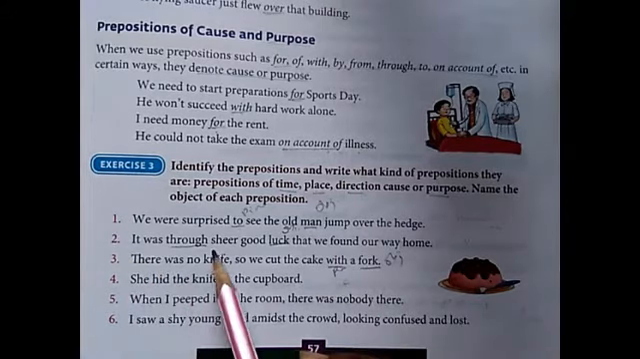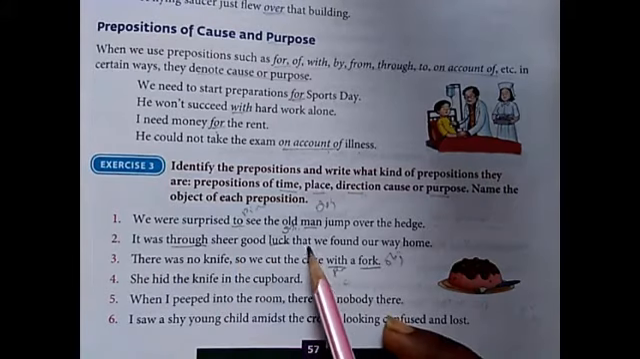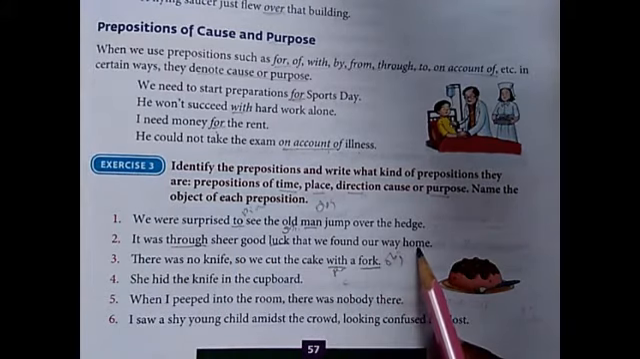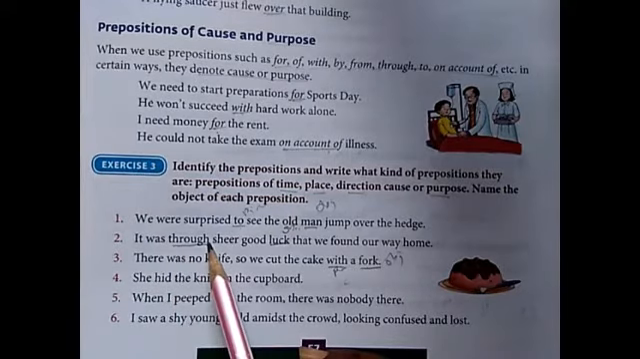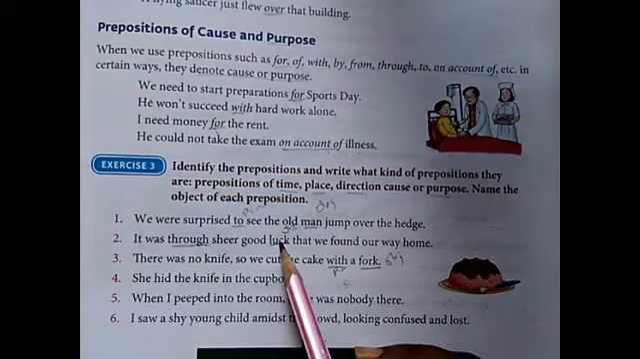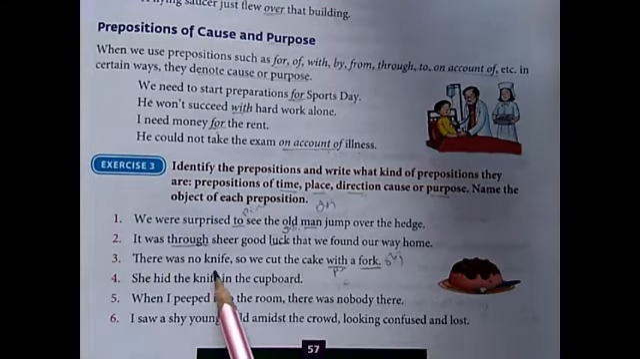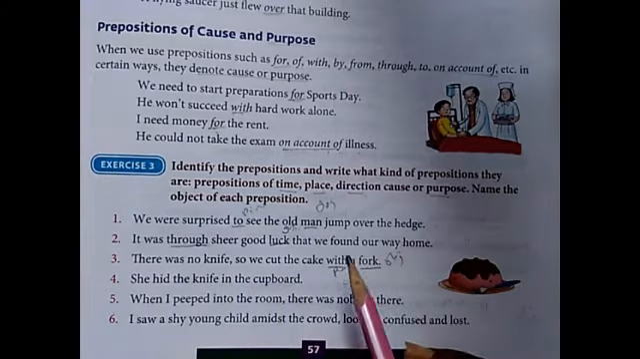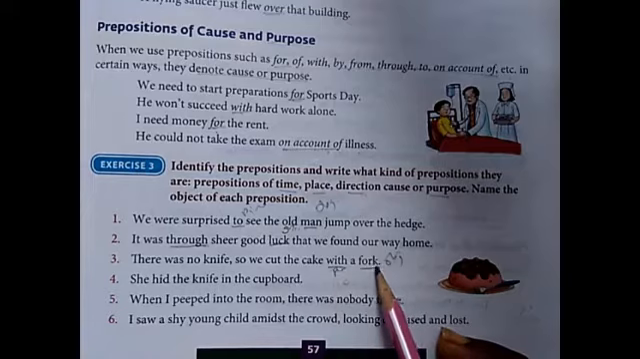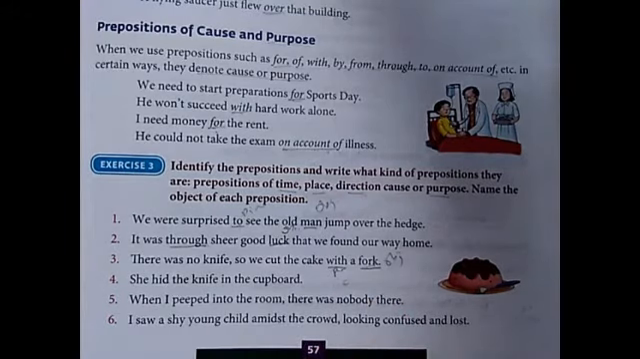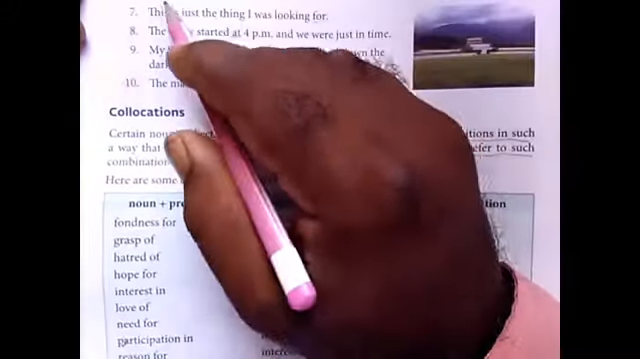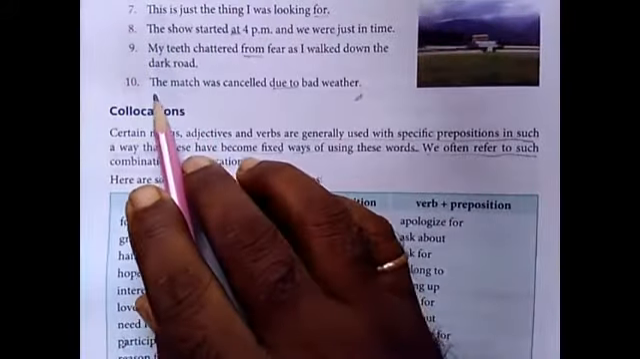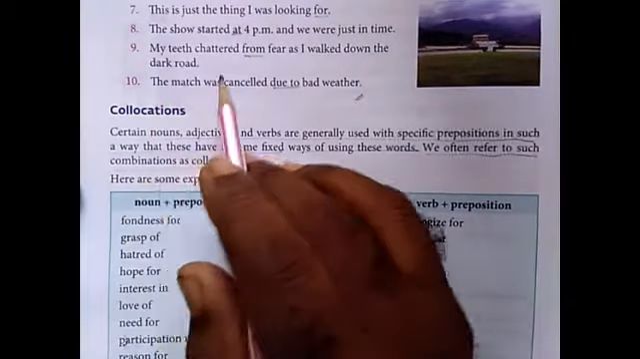2. It was through sheer good luck that we found our way home. Here, through, preposition of direction, luck, object. 3. There was no knife, so we cut the cake with a fork. With, preposition, and fork is the object. Like that, try doing the remaining exercise. Here also few were given, so try doing this also.